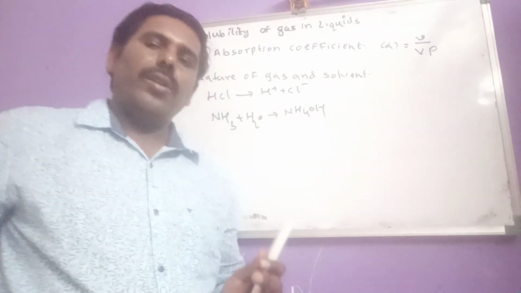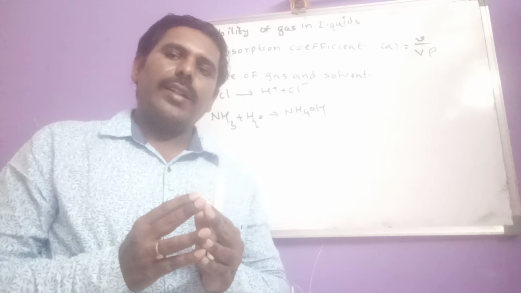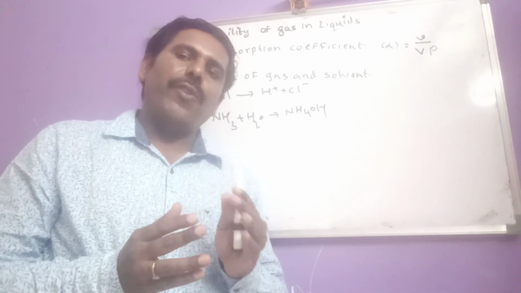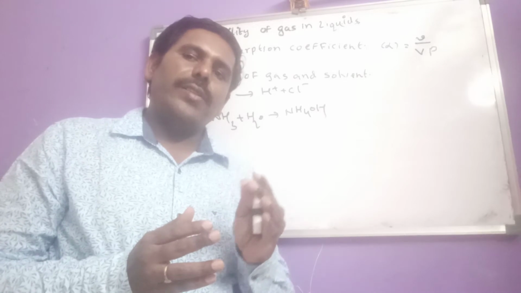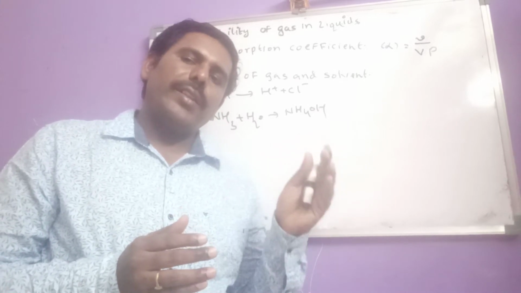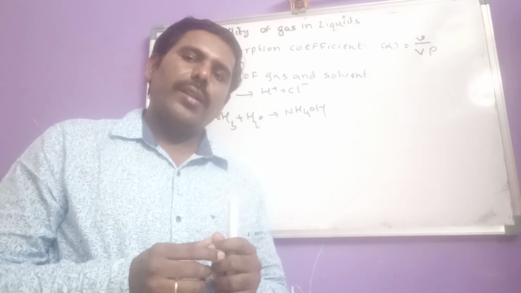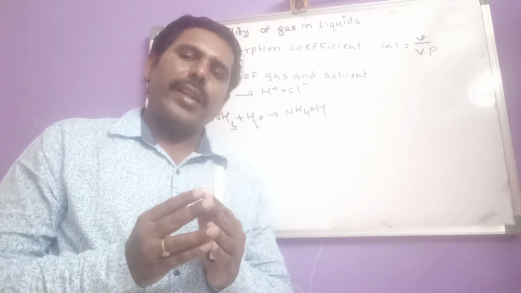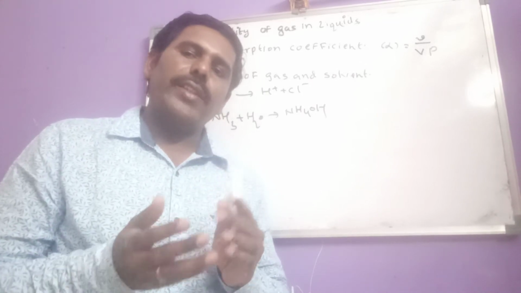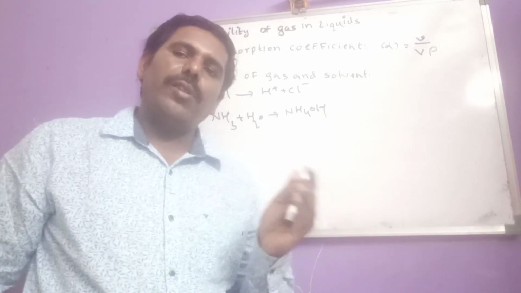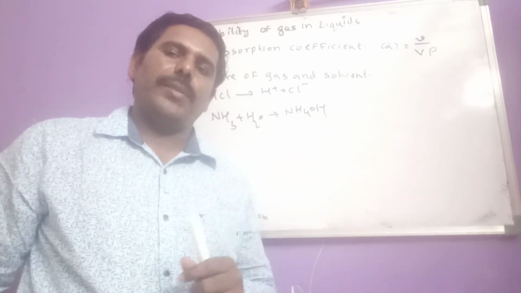For example, if we consider CO2, its solubility in water is more compared with oxygen and nitrogen, because NH3 and CO2 are polar, and are more soluble in which one? Polar solvent like water.